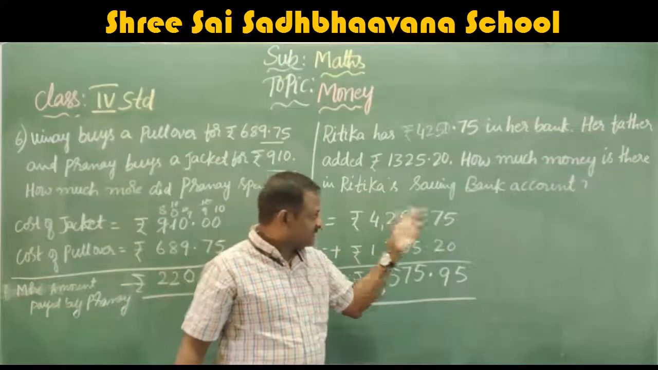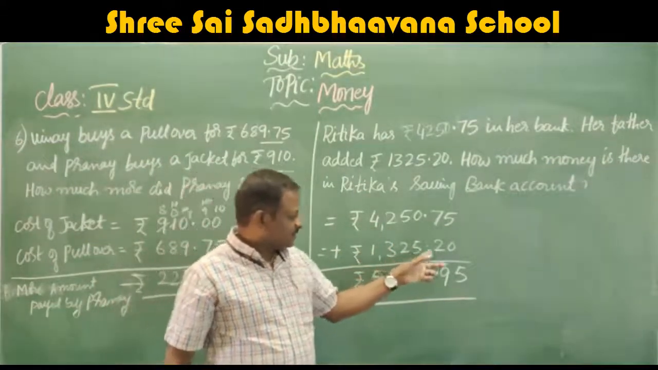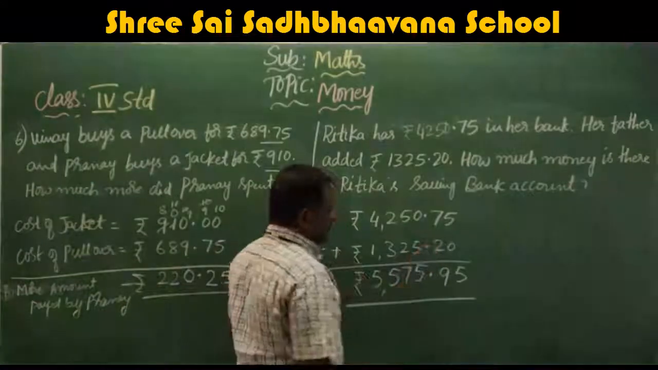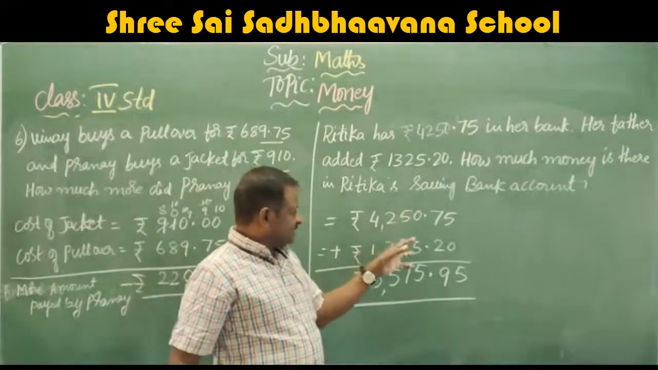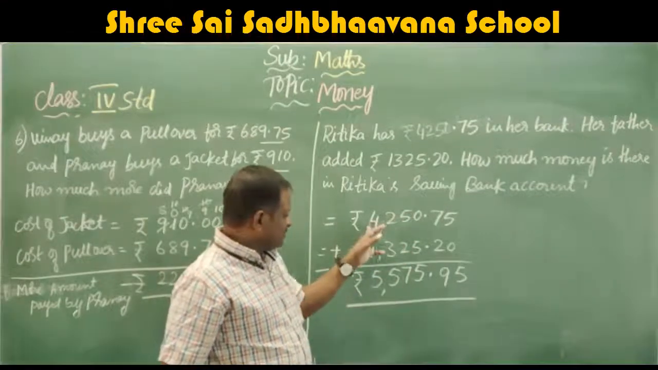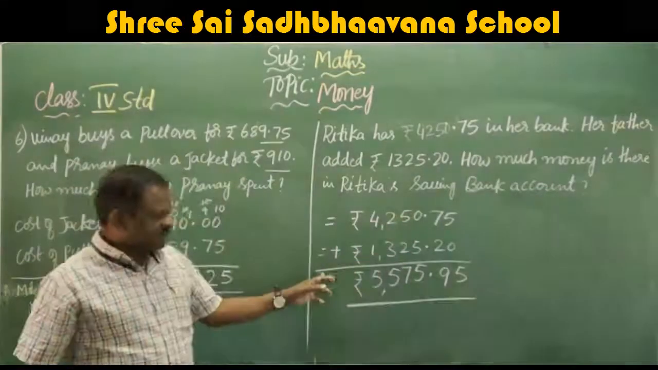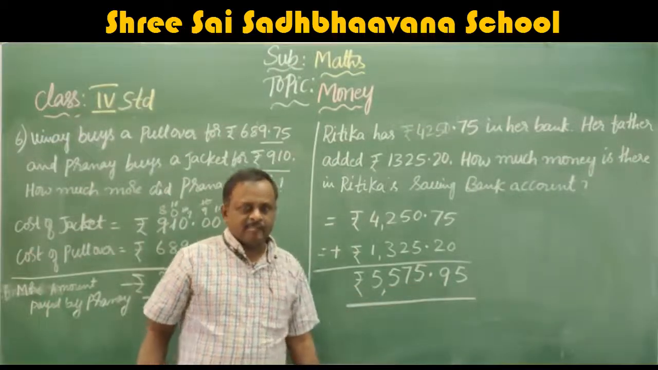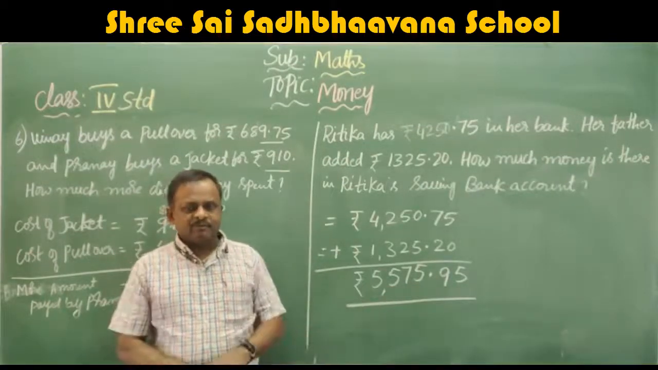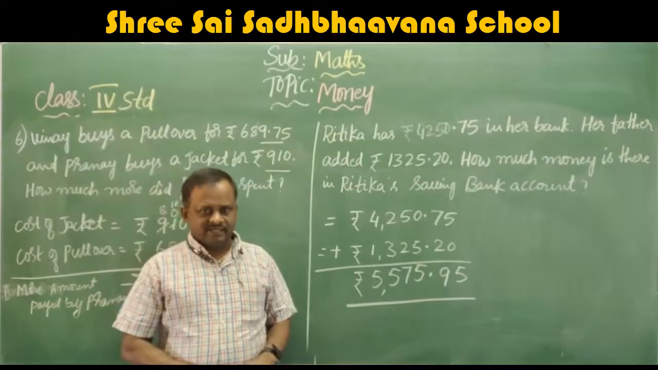Rupees 4,250.75, rupees 1,325.20. So add 5, 7 plus 2, 9, 5 as it is, 5 plus 2, 7, 2 plus 3, 5, 4 plus 1, 5. So rupees 5,575.95. I hope you understand this problem also. We'll move to the next main.